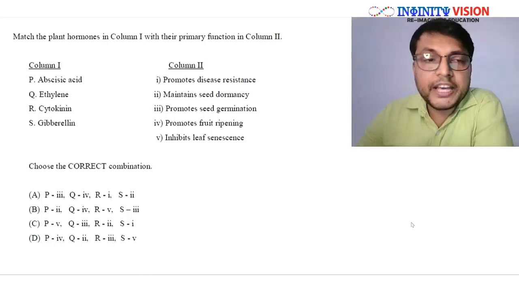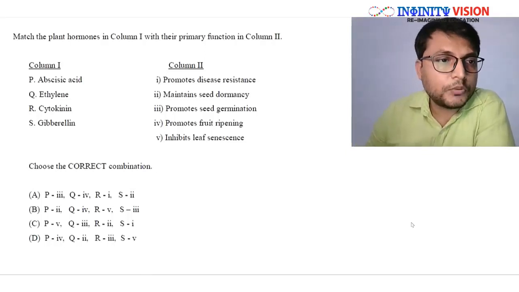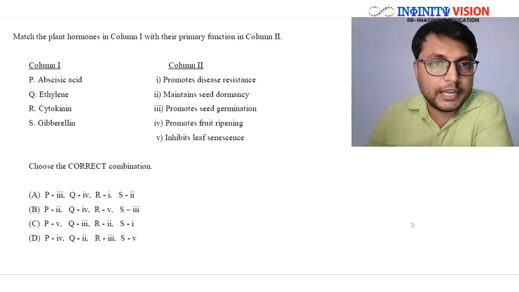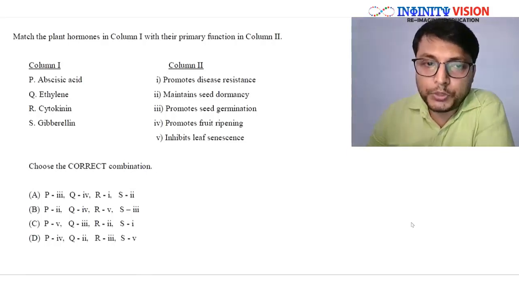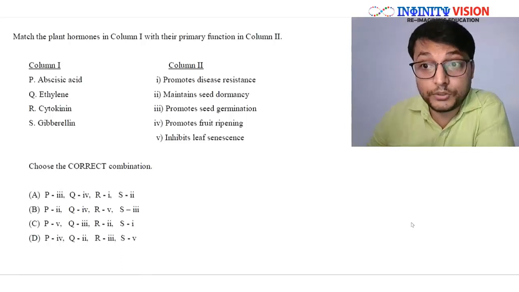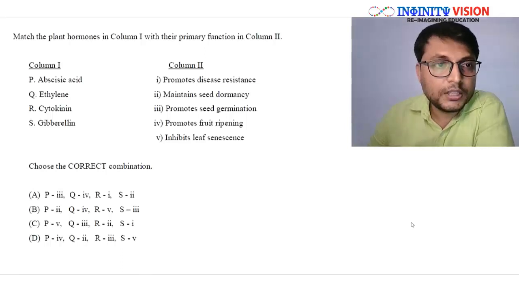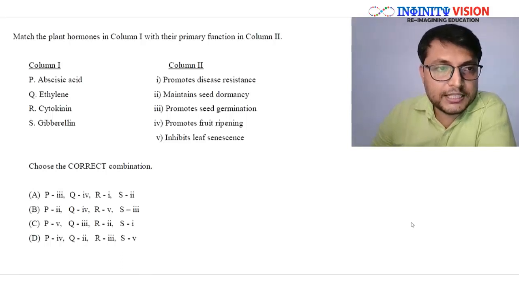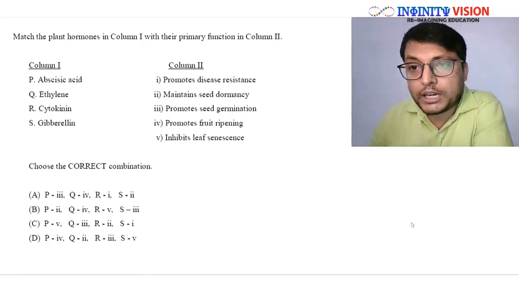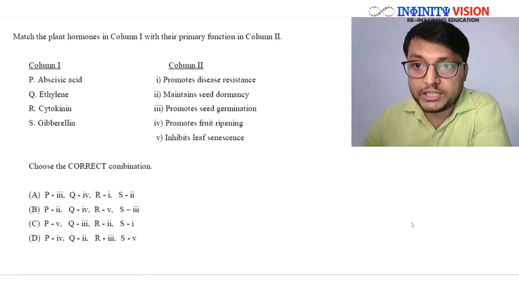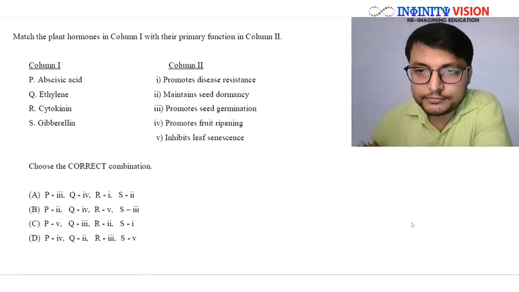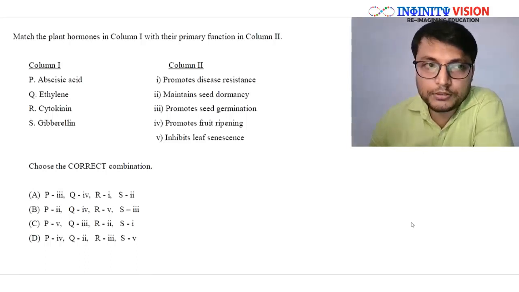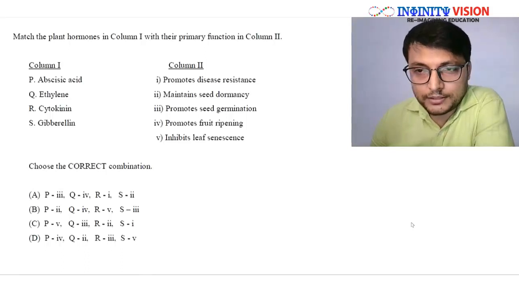Well, if you read out the question, what we find is column A has P, Q, R, S and column 2 has 1 to 5. So column A has only 4 items, whereas column 2 has 5 items, and this is to confuse you. Now what they're saying is abscisic acid, ethylene, cytokinin and gibberellin. These all are phytohormones. Apart from these 4, there is a 5th phytohormone called auxin, which is not there. Great. The fewer the items in the master column, the lesser is your problem.